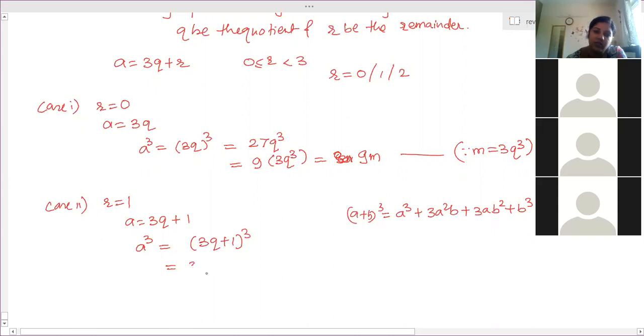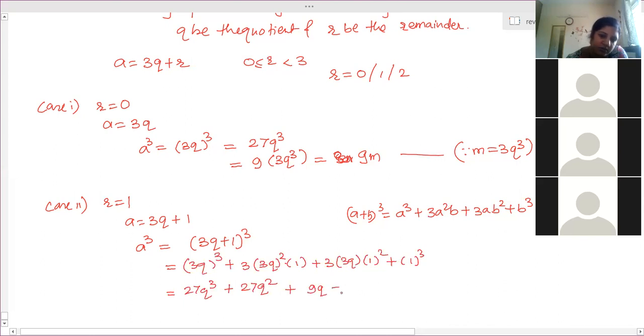So it is 3q whole cube plus 3 into 3q square into 1 plus 3 into 3q into 1 square plus 1 cube. So 3q whole cube is 27q cube, plus 3 square is 9, 9 3s are 27q square, plus 9q plus 1.